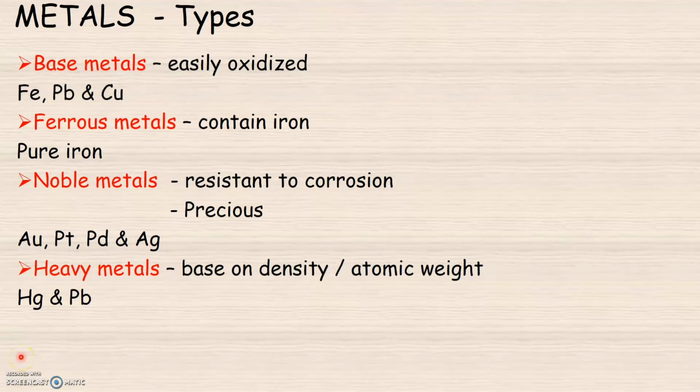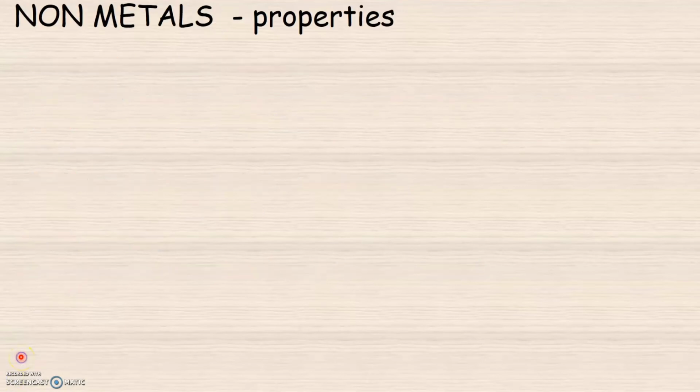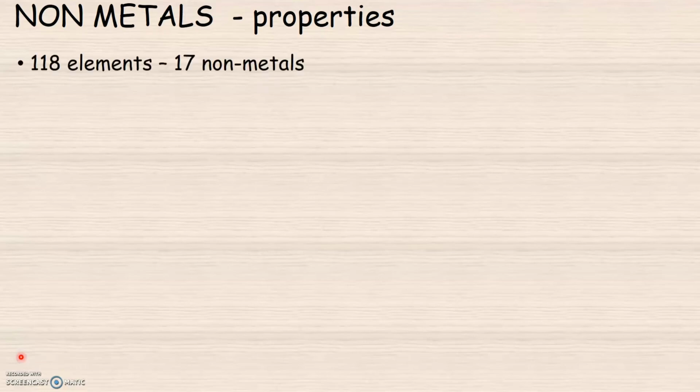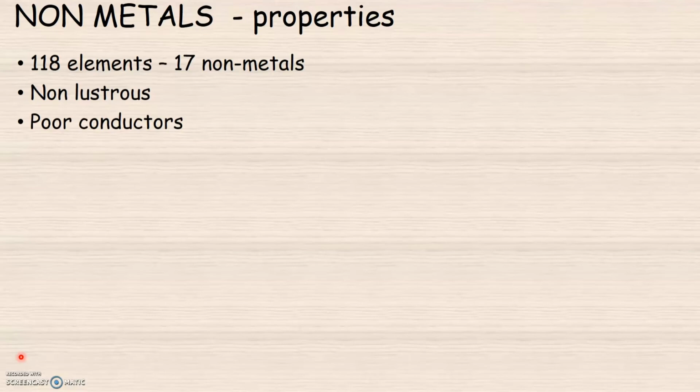Now let us quickly have a look at the properties of non-metals. We know that out of total 118 elements of the periodic table, 91 elements are metals and 17 elements are non-metals. Now we have already learned the properties of non-metals. They are just opposite to that of metals. So non-metals are non-lustrous, which means they do not shine on reflection of light. Non-metals are poor or bad conductors of heat and electricity. Non-metals are non-malleable and non-ductile.